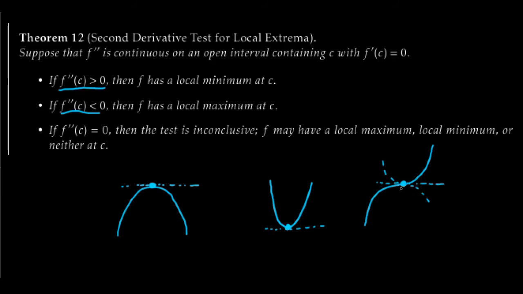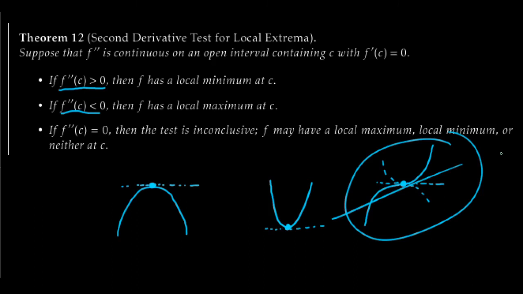I'll have a 0 second derivative from that switching concavity. And I don't have a max or a min. So sometimes, because of things like this, you don't always get what you want. But if you try sometimes, you can at least figure stuff out like this. You can maybe get what you need. Yeah, cool. Let's look at an example.